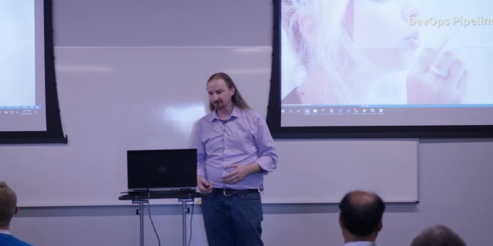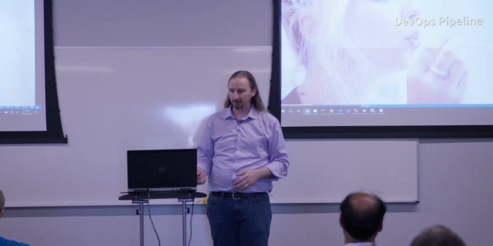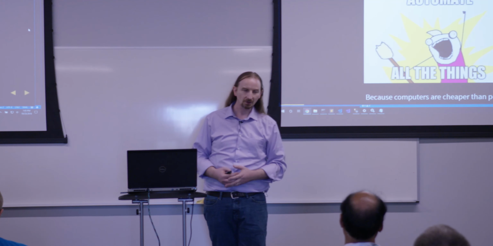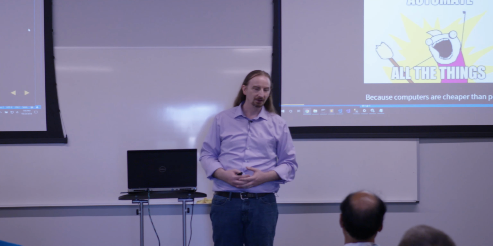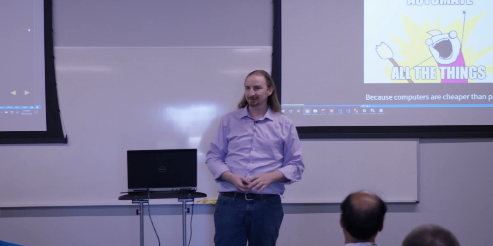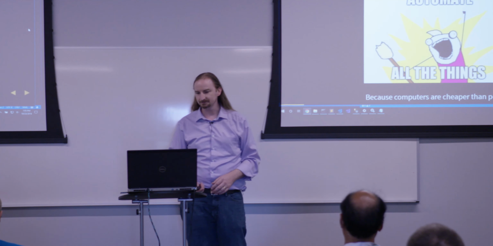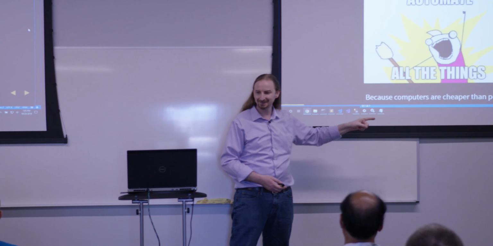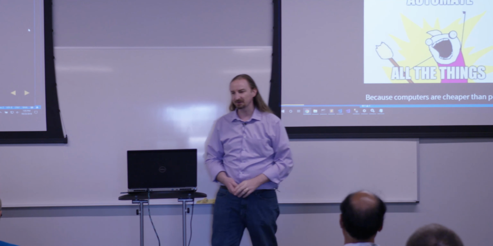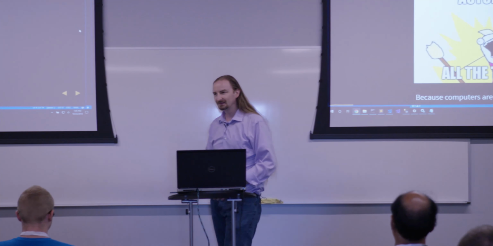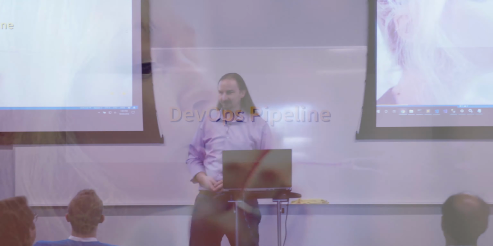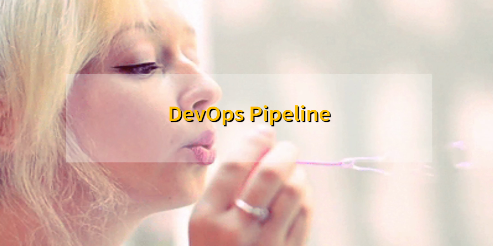With apps, we're really good at building out these DevOps pipelines. With databases, things get a little weirder. Why do we automate all the things? Because computers are cheaper than people. That wasn't always the case, but that is the case today. So let's look at a typical DevOps pipeline.